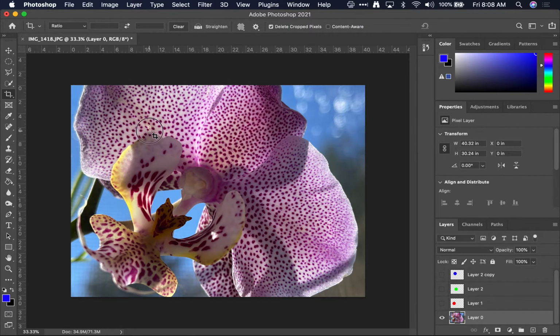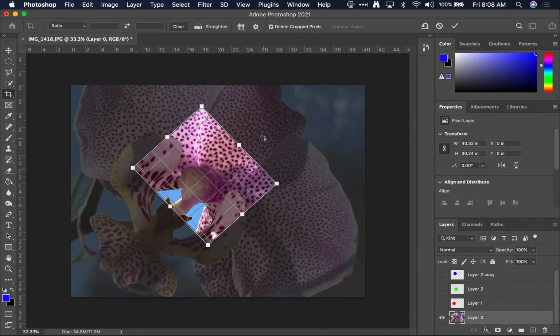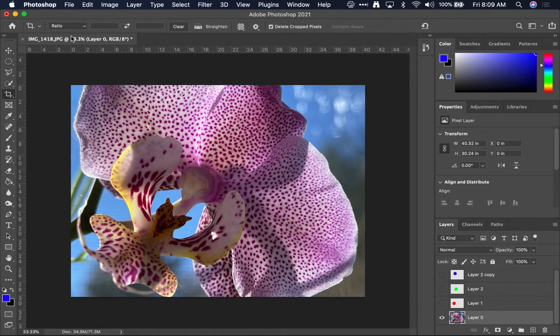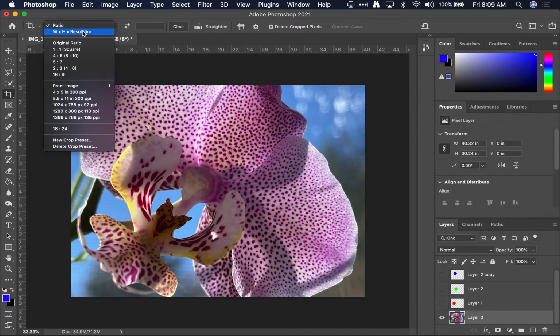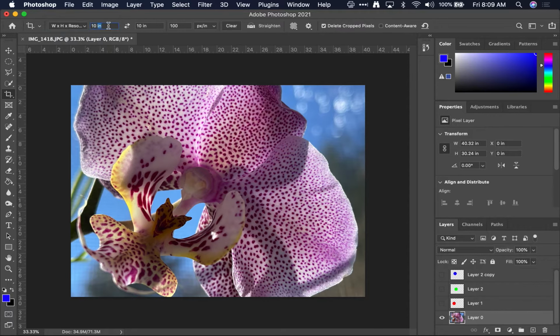And you can kind of see that I can actually make any shape I want, right? That's because I don't have anything that's limiting the shape here. So what I'm going to have you do is go to width, height, and resolution, because we kind of know that. I know that my width and my height and my resolution should be 10 inches by 10 inches by 100 pixels per inch, or lines per inch, as you can see. 100 times 10 is 1,000, right? And that'll give us the perfect image.